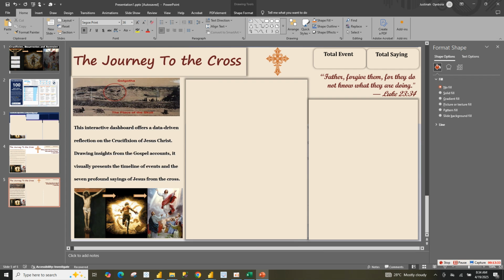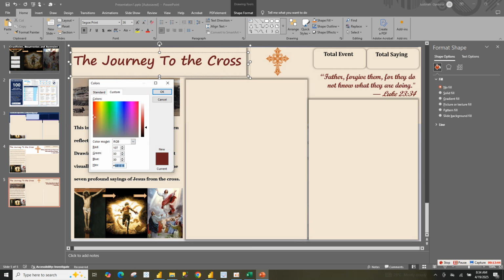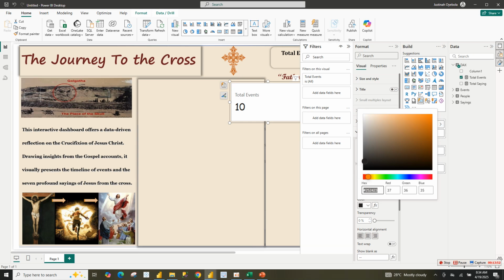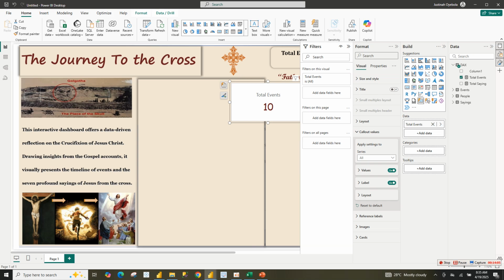I'll go back to my PowerPoint where I created my dashboard to check the color code that I use. So I'm going to be using this color code. I will just copy the color code, then go back to my visualization, click on more colors here, then just paste this here. So I have this here again. You can put it in the center, then remove the labeling because we already have the title of the card.